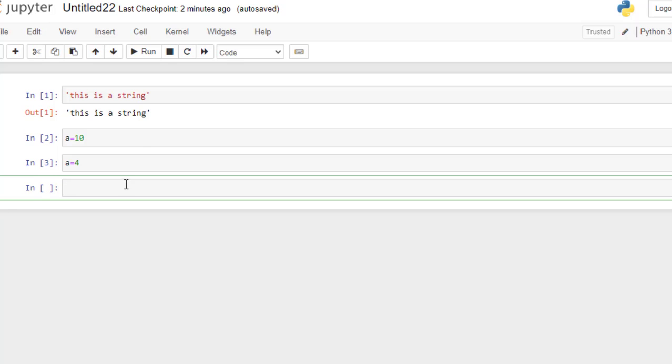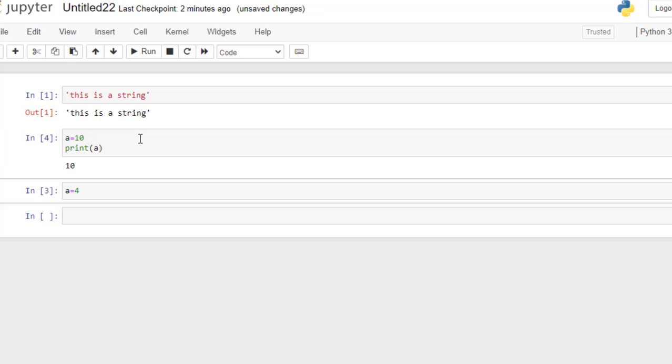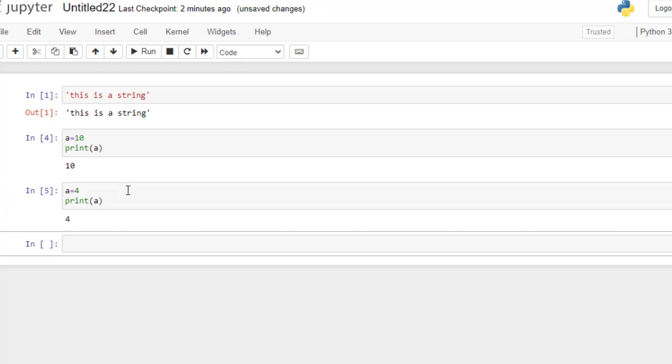Do you want to see how? After this, I write print. For printing anything, we write print. The value of a here is 10. Now if I print the value of a again, it has changed to 4, which can happen only in the case of variables.